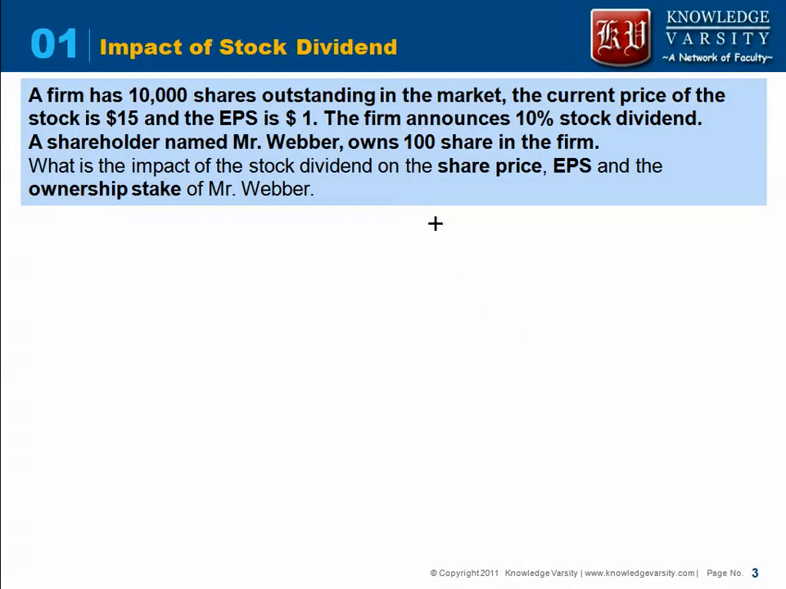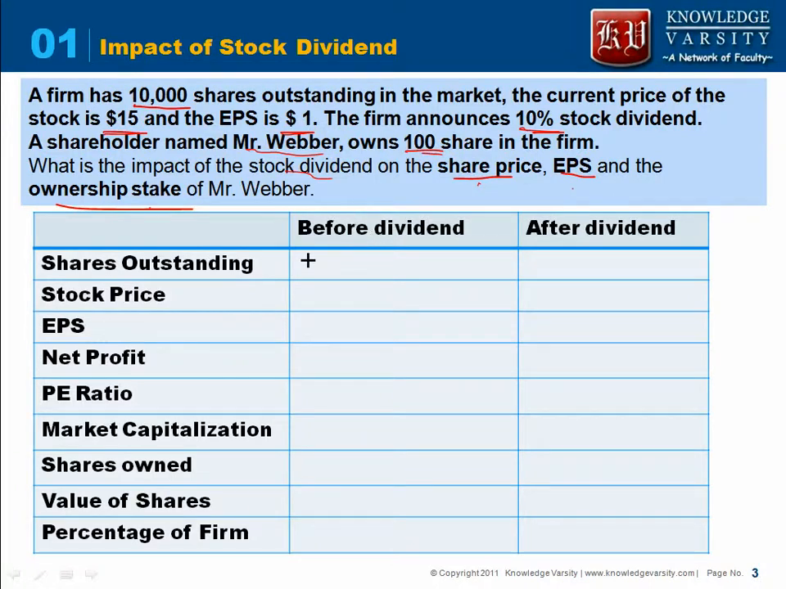Let's see what is the impact of stock dividend on the share price, EPS, and the ownership stake. So this is an example we are taking. The firm has a total of 10,000 shares. The current stock price is $15. EPS is $1. The firm has announced a 10% stock dividend. There is a shareholder, Mr. Weber, who owns 100 shares in the firm. What is the impact of the stock dividend on the share price, EPS, and the ownership stake?